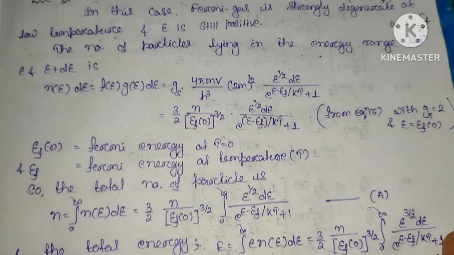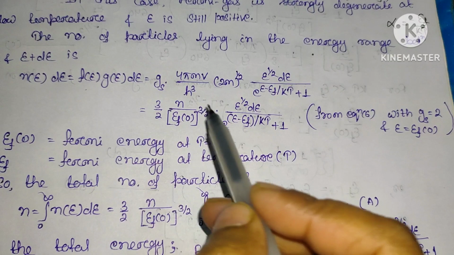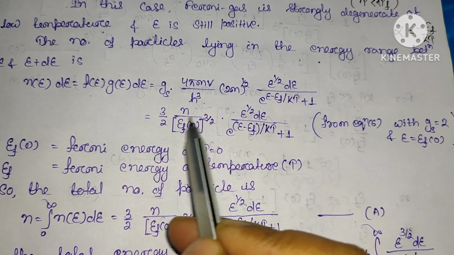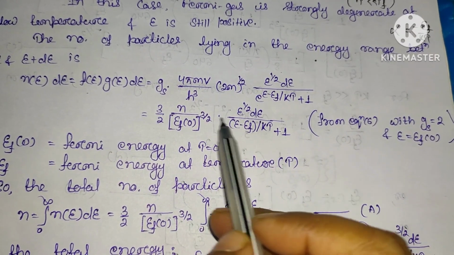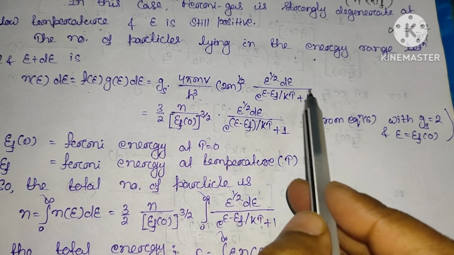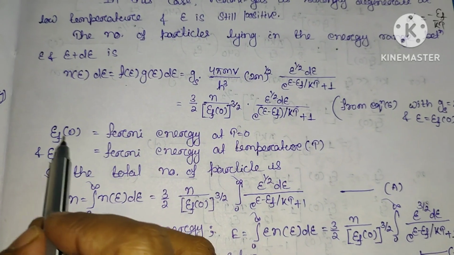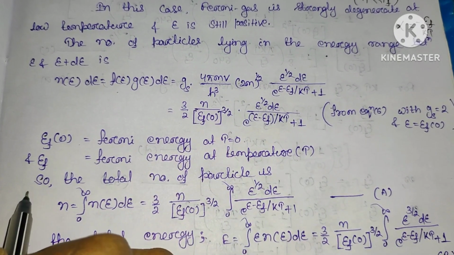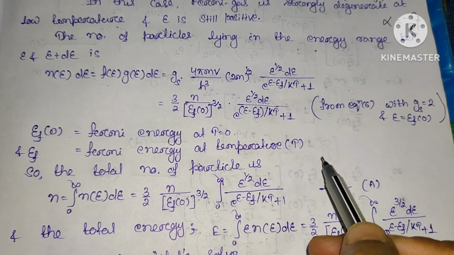So now if I put this here, the equation becomes 3 by 2 into n by EF of 0, whole power 3 by 2, into E power half dE divided by exponential E minus EF by kT plus 1. Here EF of 0 is the Fermi energy at temperature equal to 0 Kelvin, and this EF represents the Fermi energy at temperature T.